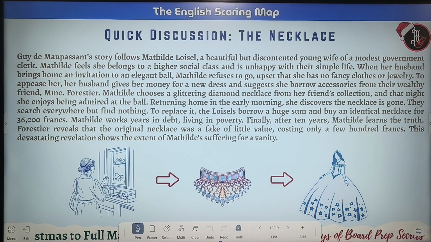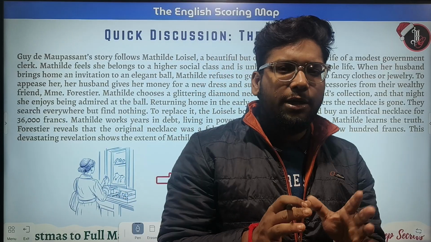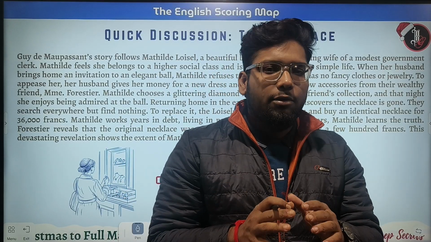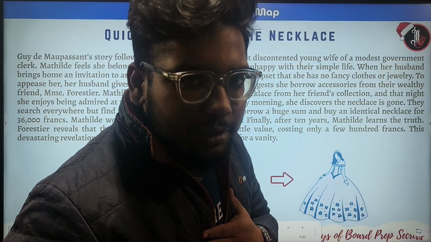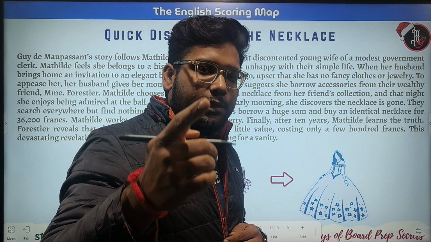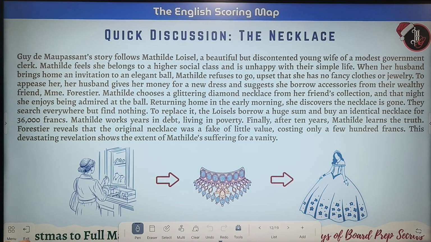To the necklace. So moving on to the necklace, this is a very, very good story, and trust me, guys, you will never feel bored of reading this story. I have read it when I was in class 10. Now you guys are reading this also. Let's start. This story is written by Guy de Maupassant.